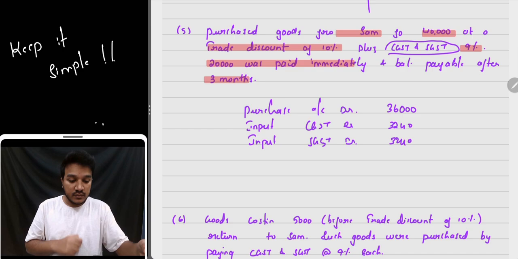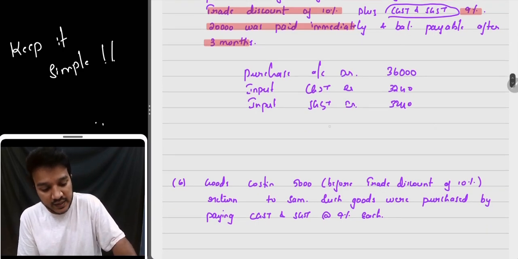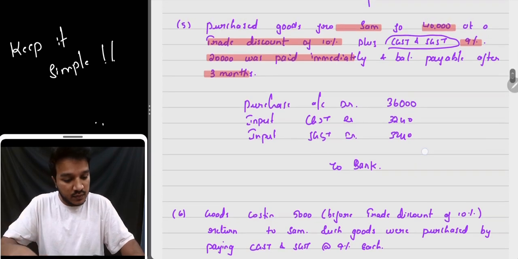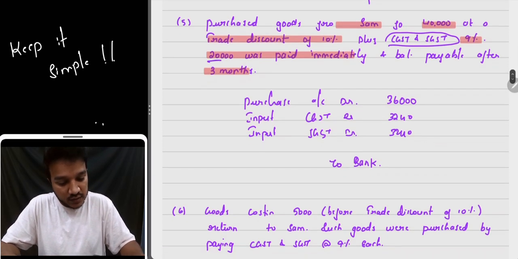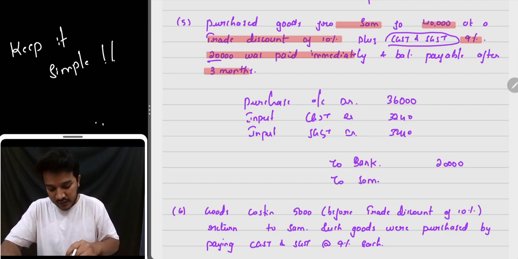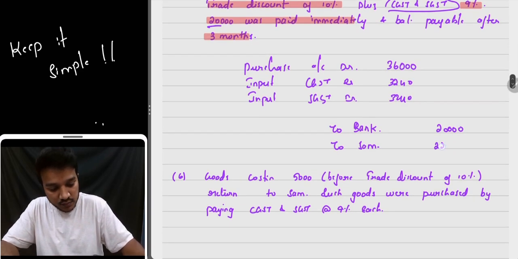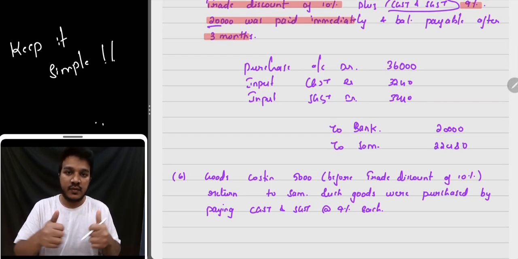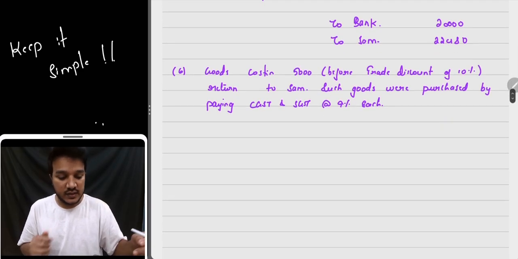How much did you pay? Did you pay the entire amount? No. It says you have paid only 20,000, and the balance will be paid in the future to Sam. So whatever is the balance, 36,000 plus 3240 plus 3240 minus 20,000, the balance would be 22,480. Clear? Perfect. Now let's see another one.